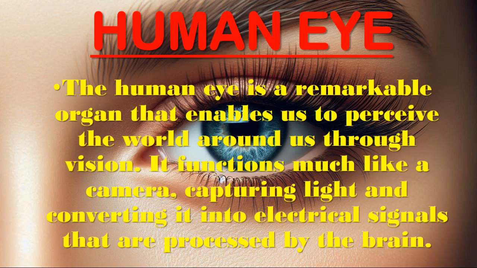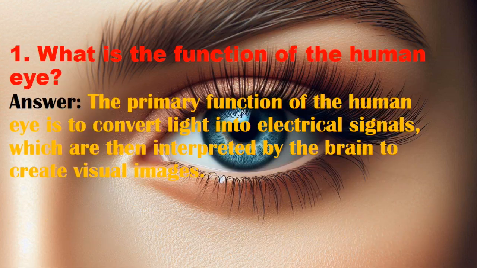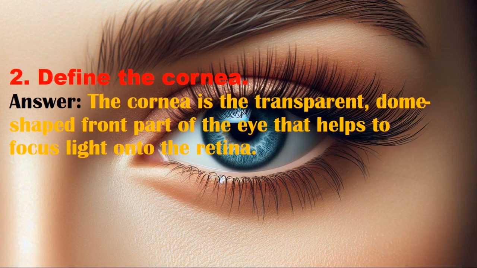The human eye is a remarkable organ that enables us to perceive the world around us through vision. It functions much like a camera, capturing light and converting it into electrical signals that are processed by the brain. 1. What is the function of the human eye? Answer. The primary function of the human eye is to convert light into electrical signals, which are then interpreted by the brain to create visual images.